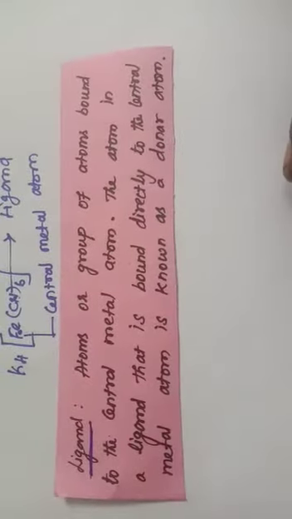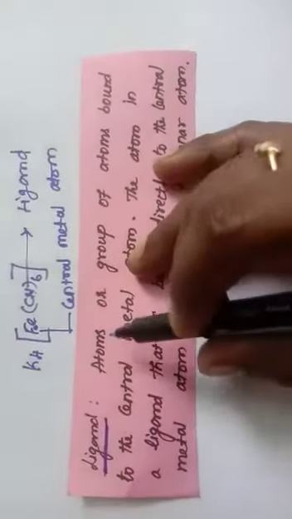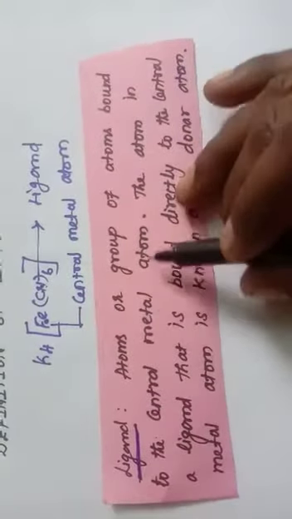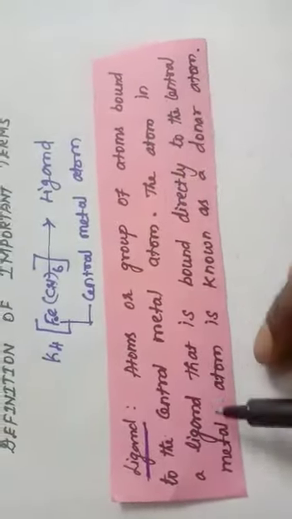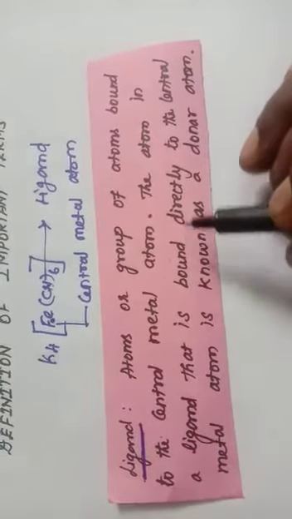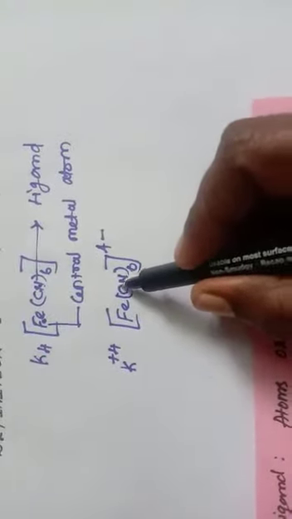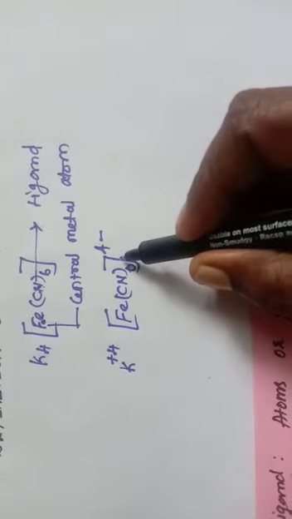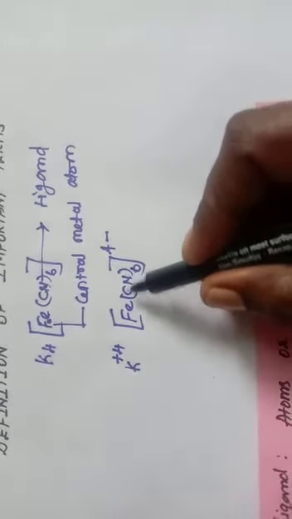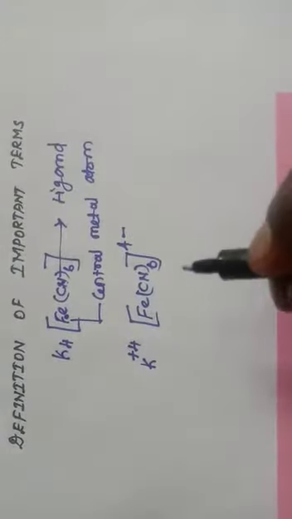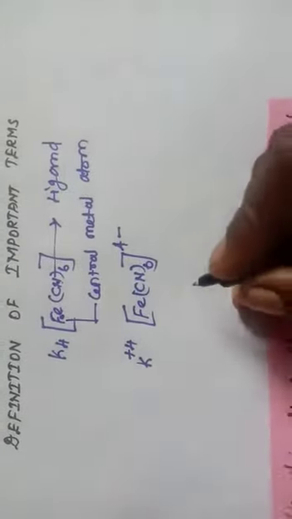Next important term is ligand. A ligand is an atom or group of atoms bound to the central metal atom. The atom in a ligand that is bound directly to the central metal atom is known as donor atom. See here the same example. So this is the ligand. Cyanide ion is the ligand here. It is bound to the central metal atom.